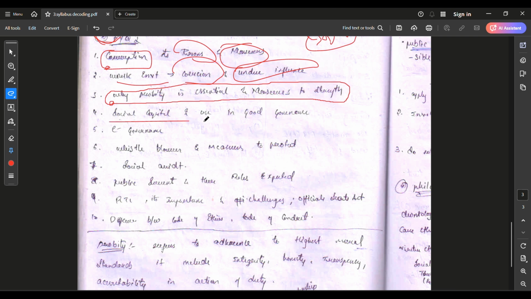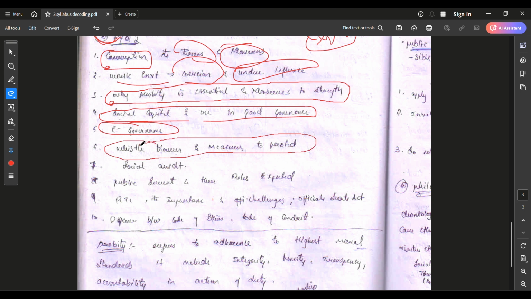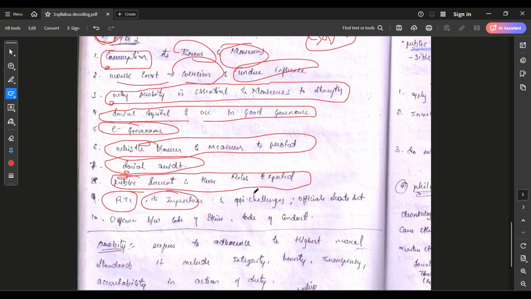Social capital and its use in good governance, e-governance, whistleblowers and measures to protect whistleblowers, social audit, public servants and their expected roles. Right to information, its importance, challenges of right to information, and the Official Secrets Act and how it leads to a threat to right to information. Difference between code of ethics and code of conduct.